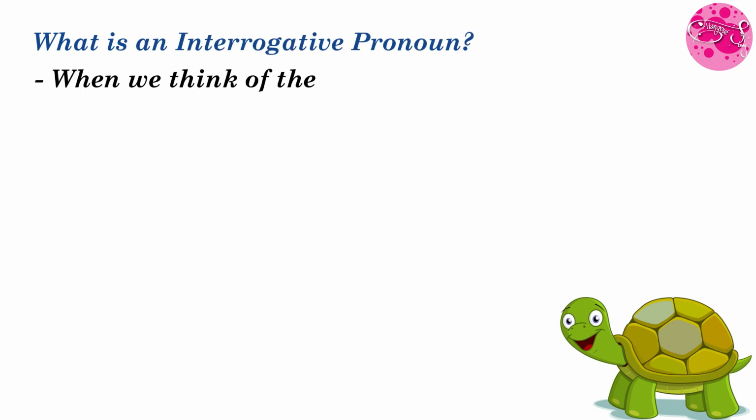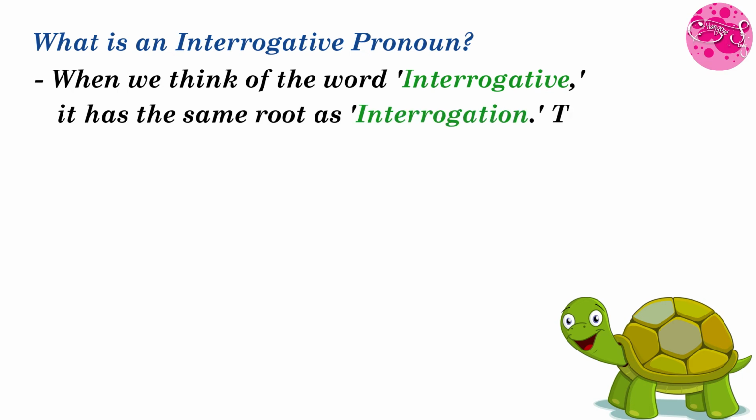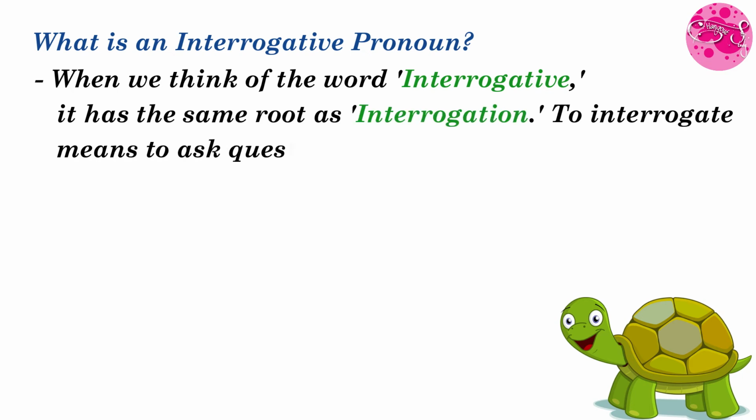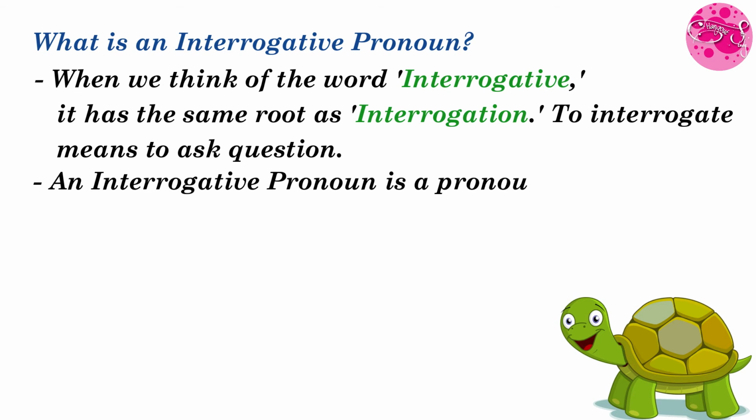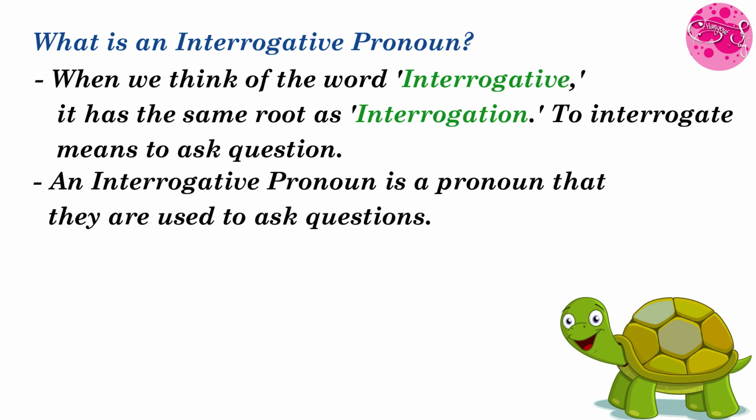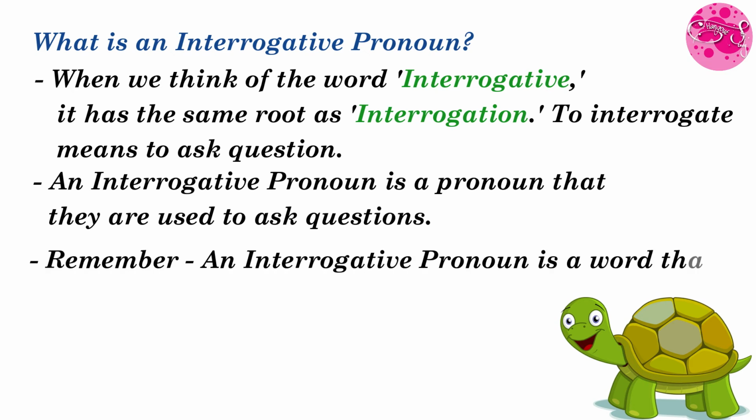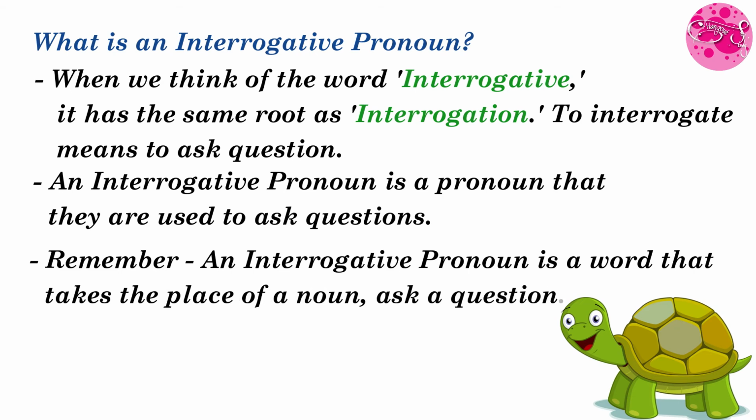When we think of the word interrogative, it has the same root as interrogation. To interrogate means to ask question. So we can say that an interrogative pronoun is a pronoun that is used to ask question. Okay, children, just remember, an interrogative pronoun is a word that takes the place of a noun and that asks a question.